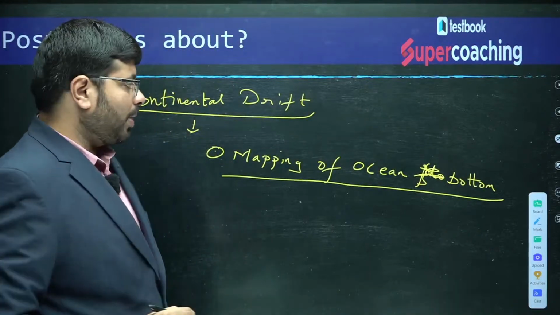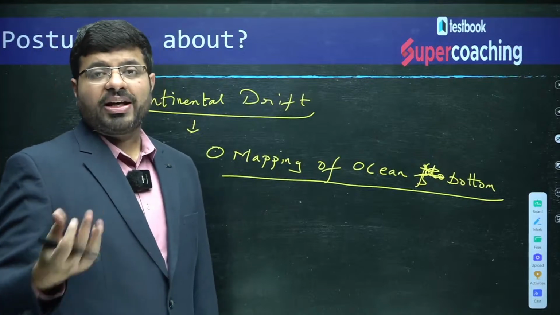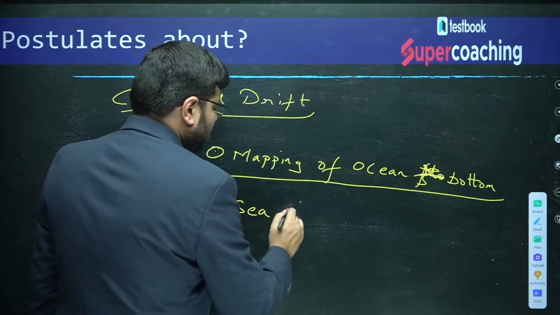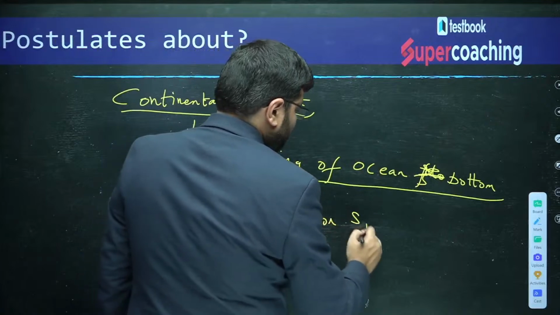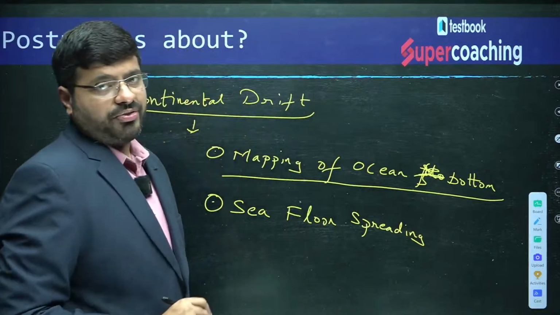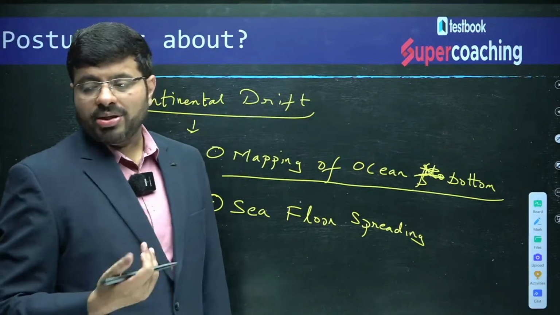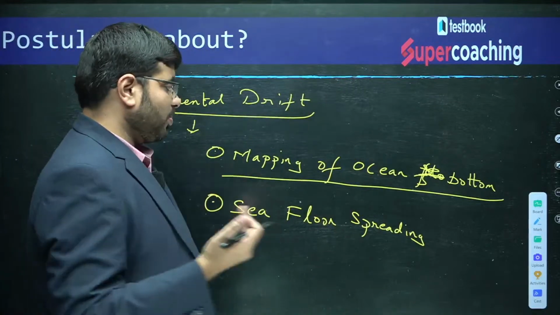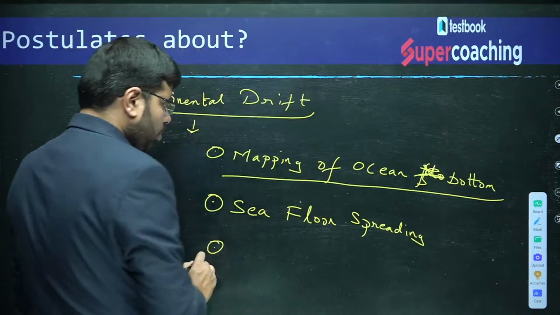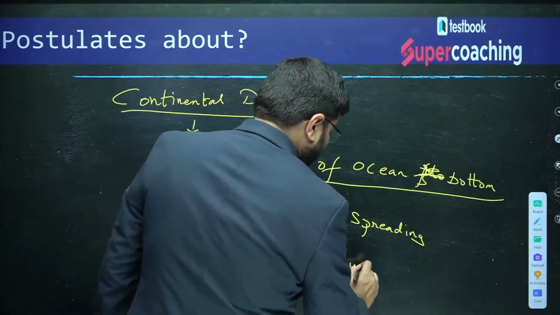As the mapping of the ocean bottom was done, you found multiple things like rocks of similar age found from the mid-oceanic ridges and all. That led to the concept called sea floor spreading, SFS. Harry Hess is the geomorphologist who studied the sea floor spreading, and with this sea floor spreading and also the convective currents of the magma, which I have told you right now,